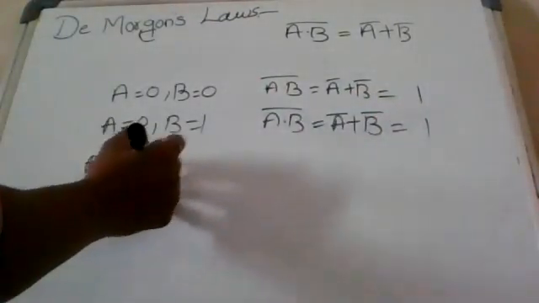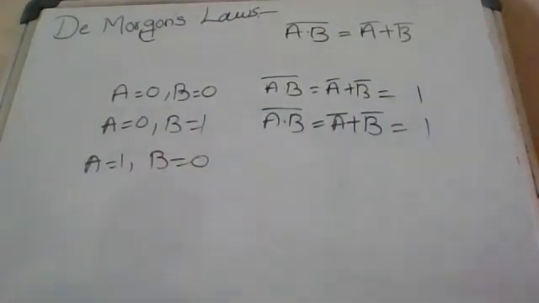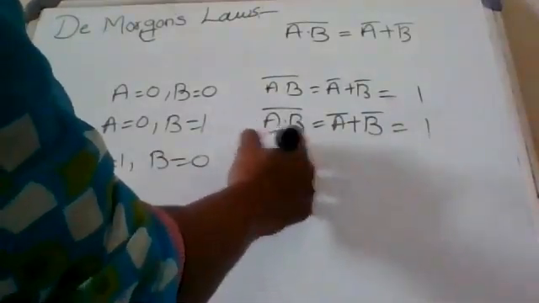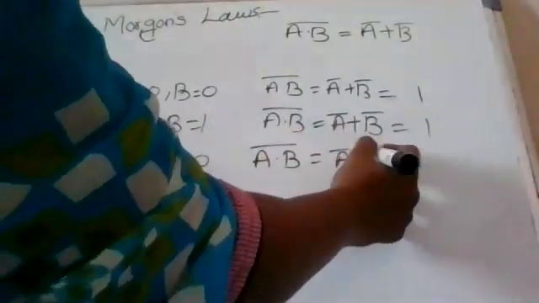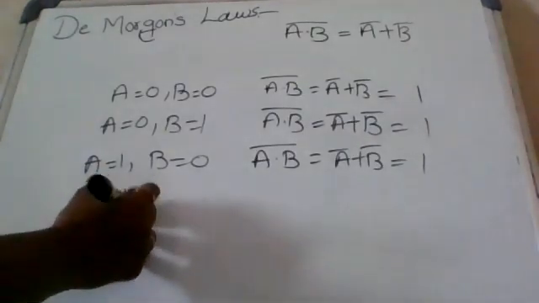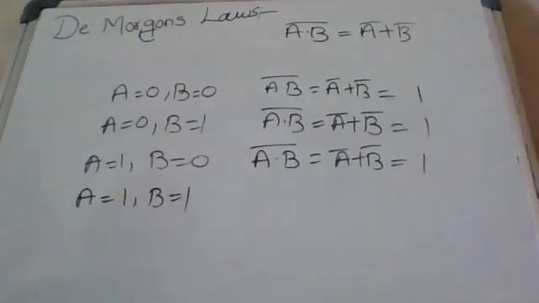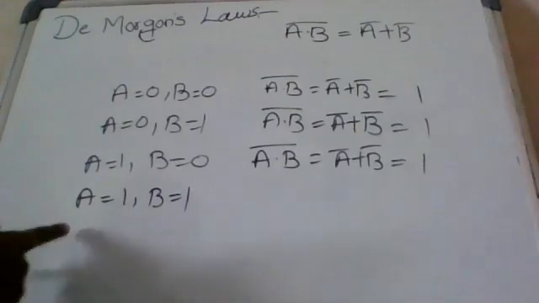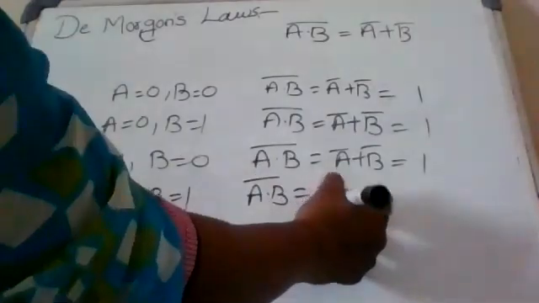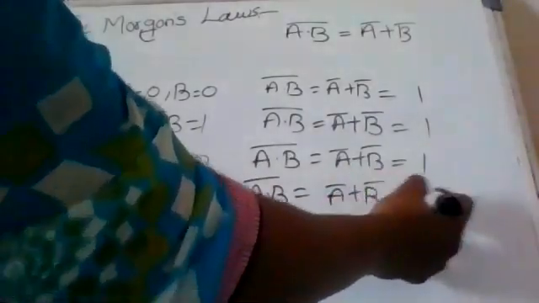If A equal to 1, B equal to 0, from the theorem A dot B whole complement equal to A complement plus B complement equal to 1. Next, A equal to 1, B equal to 1: A dot B whole complement equal to A complement plus B complement equal to 0.